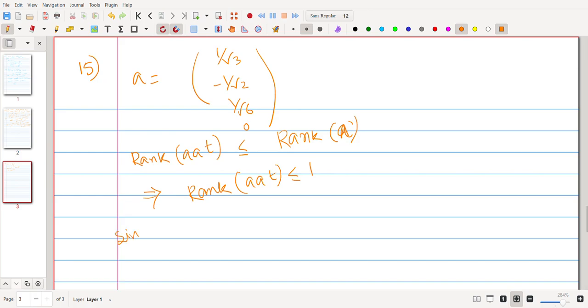And since A is a non-zero vector, this will imply the rank cannot be 0. That is obvious, right? Because rank of A transpose is not equal to 0. Hence, it implies that rank of A transpose is 1.